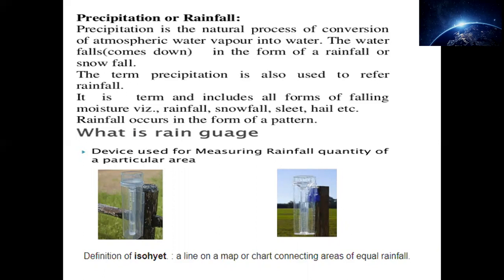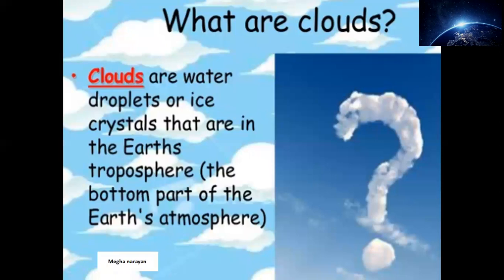The next thing that comes up on the screen is, as you can see, isohyet. It is a line on a map or a chart that connects areas of equal rainfall. Let there be two places with an equal amount of rainfall, then there will be a line joining both of them. This is the same line we are talking about. Okay. Coming now to the next topic.